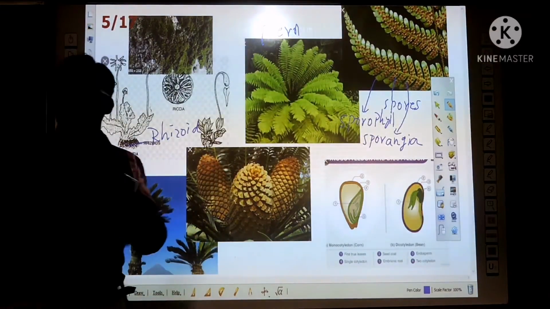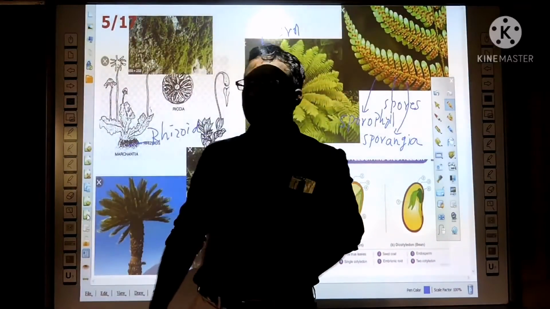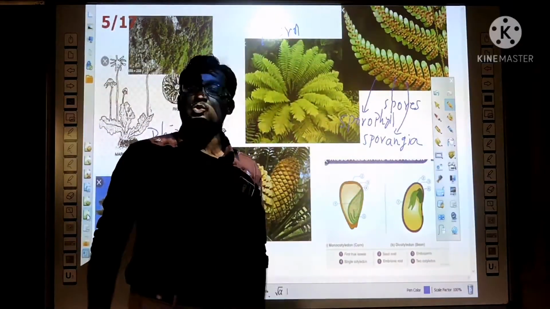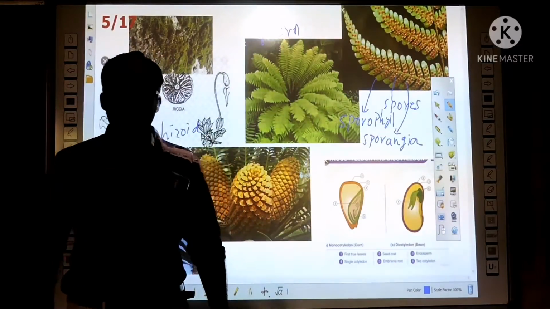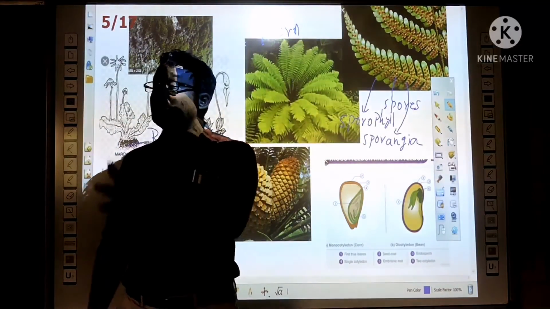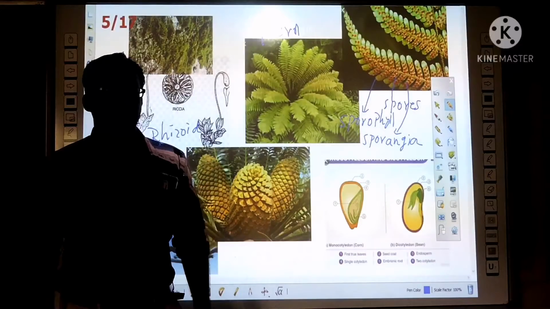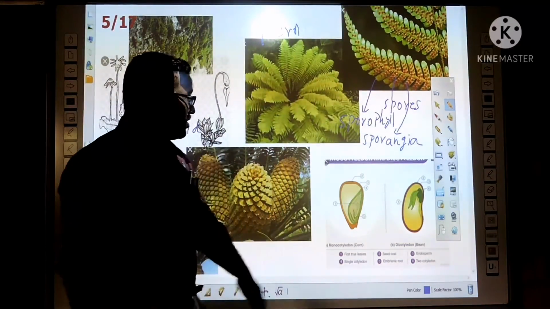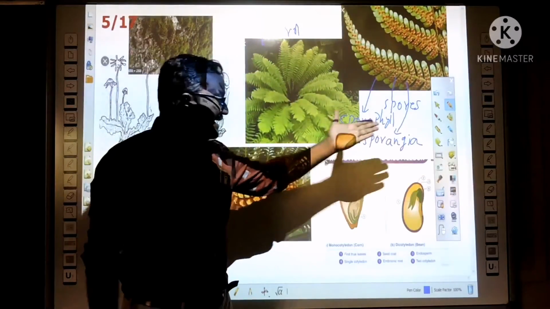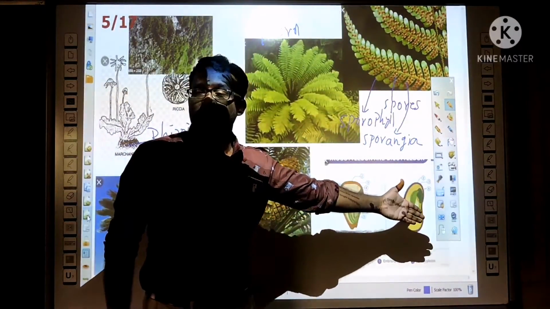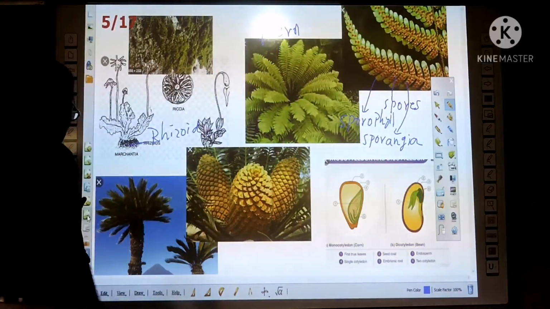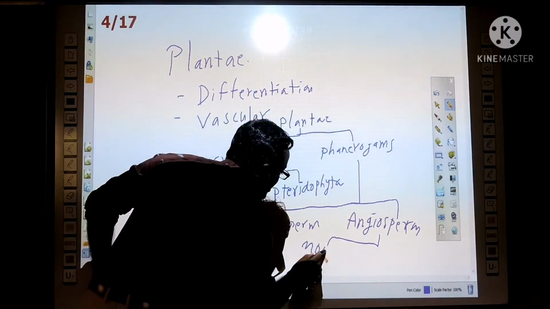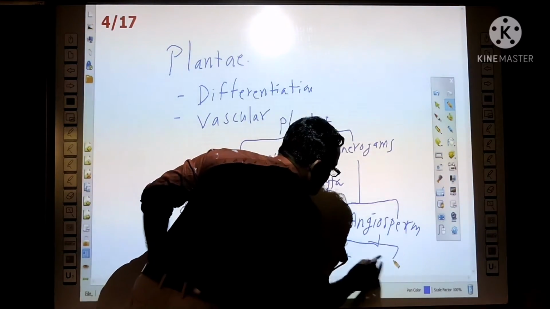What do we call the plants which have the seeds inside the fruit? Angiosperms. In angiosperms again two groups are there, based on the number of cotyledons. If the seed has one cotyledon, what do we call them? Monocots. If the seed has two cotyledons, we call them dicots. So angiosperms are again divided into monocot and dicot.